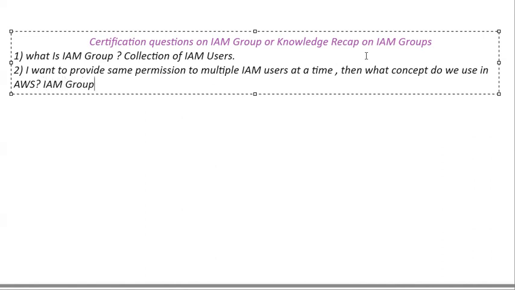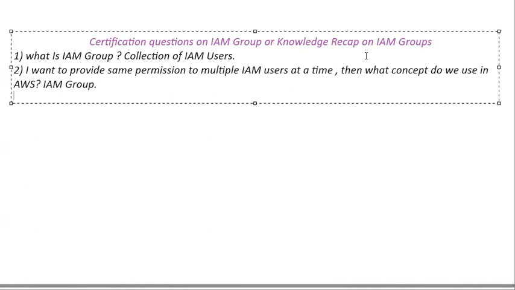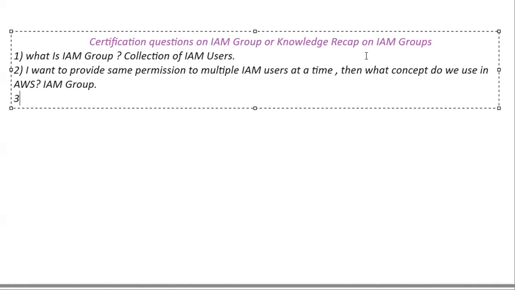In an IAM group, if I join multiple users and attach the policies, then that policy is assigned to all the IAM users who are present in that group at a time. So we can say an IAM group is used to provide the same permission to multiple users at a time.